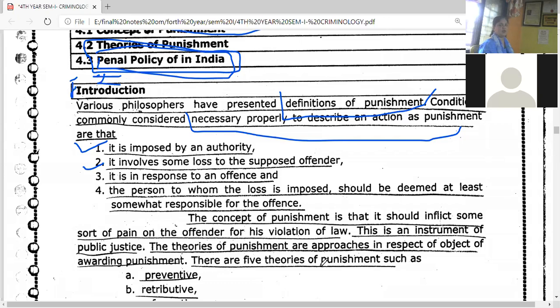Then next one, third point is: without any reason will anybody be punished? Of course not. Punishment has been prescribed, that means the person must have committed a certain crime, a certain wrong, and that's why he is to be punished. So the third point which is coming here is that it is in response to the offense. You must have committed some offense, and in response you are getting this type of punishment. Okay. Then fourth point: the person to whom the loss is imposed should be deemed at least somewhat responsible for the offense. Getting the point? The person to whom the loss has been imposed should be deemed at least somewhat responsible for the offense.